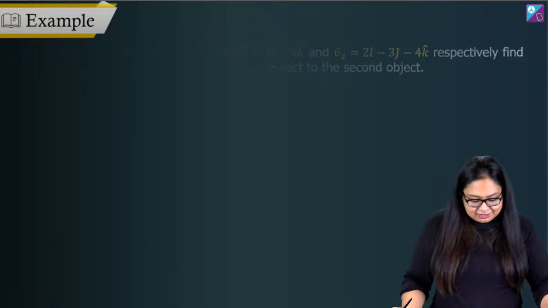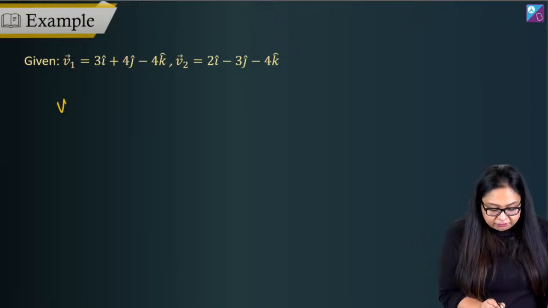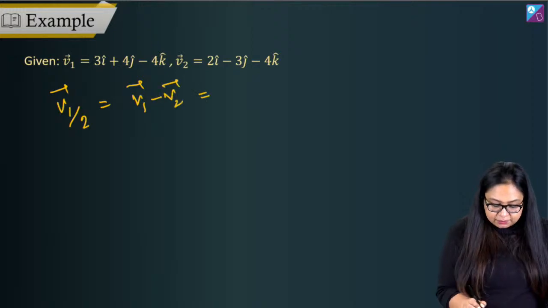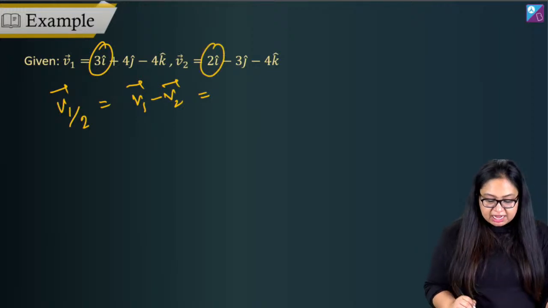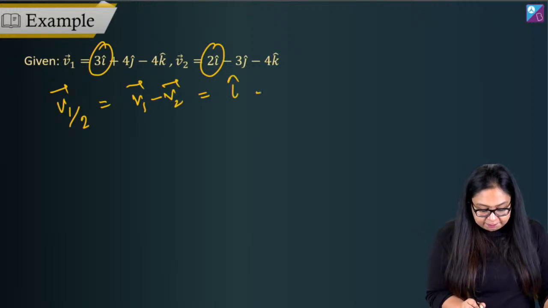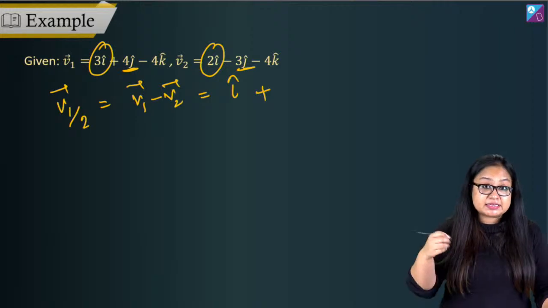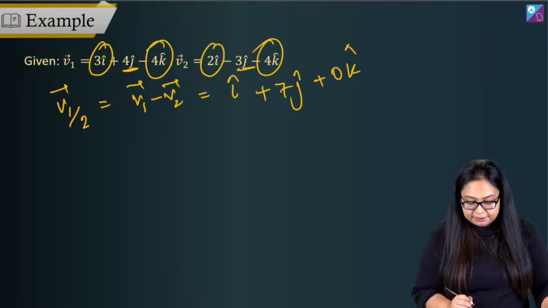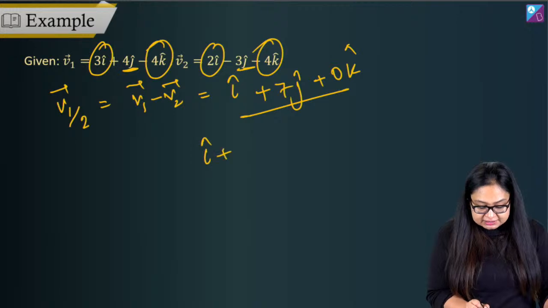V1 is given to us, V2 is given to us, we just need to subtract. V of 1 relative 2 is equal to V1 vector minus V2 vector. This is equal to 3 i cap, subtraction, j cap subtraction and k cap subtraction. So 3 minus 2, 1 i cap plus 4 j cap minus 3 j cap, which is 4 minus 3, 1 j cap, minus 4 k cap, 0 k cap. We have got relative velocity as i cap plus j cap.